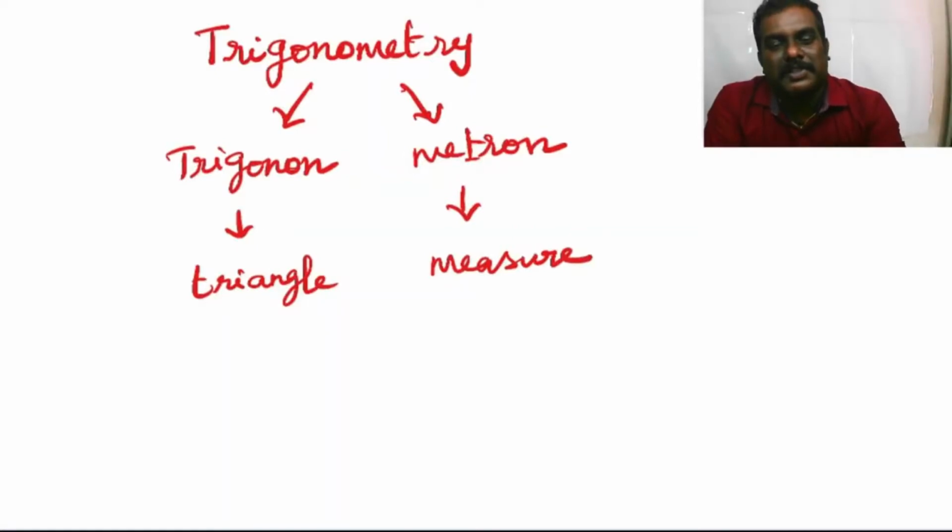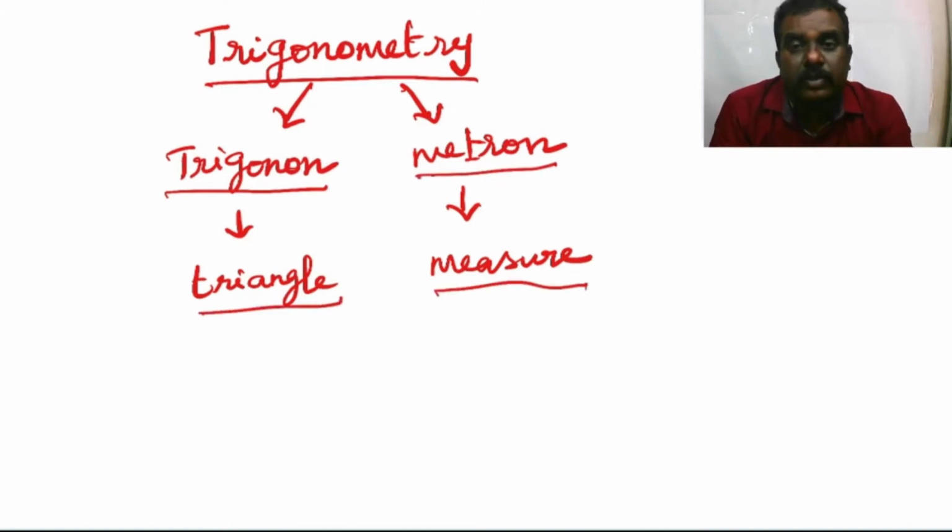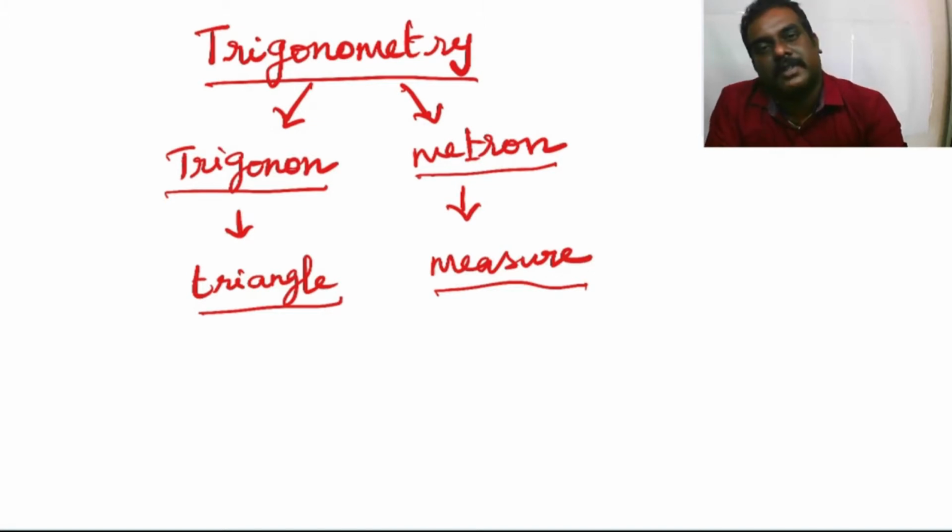Now, what is trigonometry? Trigonometry is primarily a branch of mathematics that deals with sides and angles of triangles. The word trigonometry stems from the Greek words trigonon, which means triangle, and metron, which means to measure. So, literally, trigonometry is the study of measuring triangles. Generally, we take a right angle triangle in trigonometry. Let us see how mathematicians handle trigonometry in their own way.